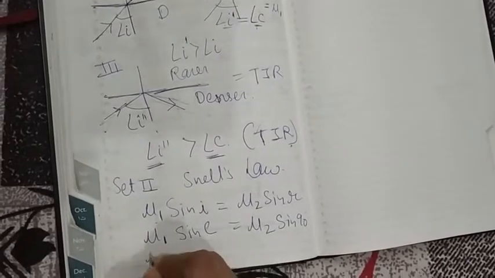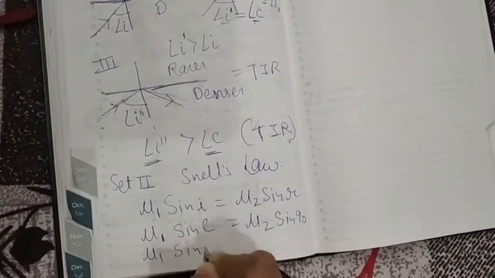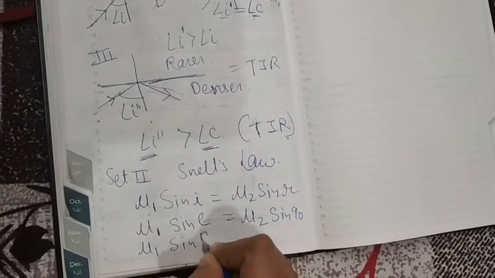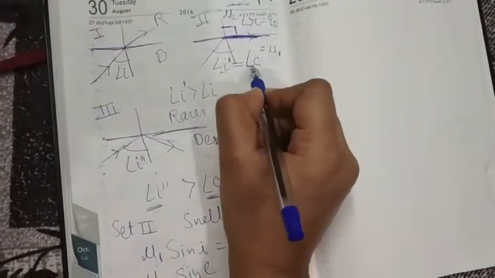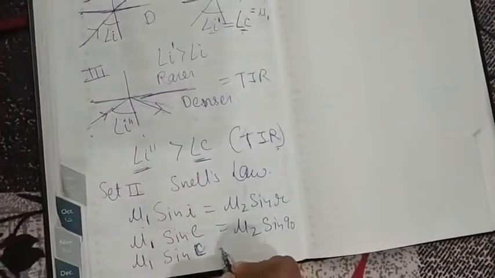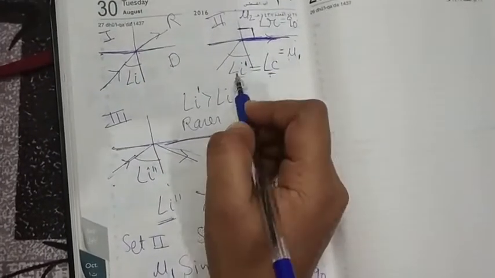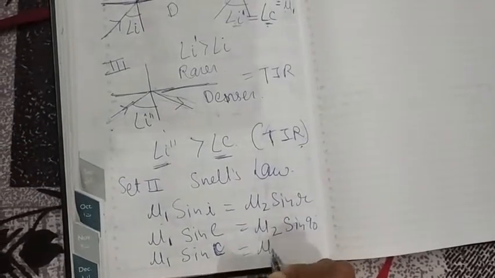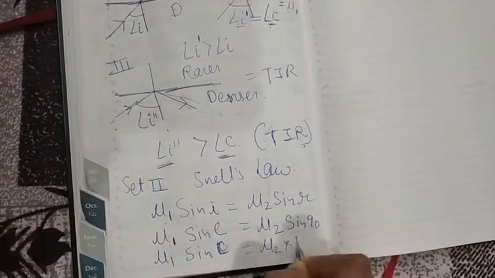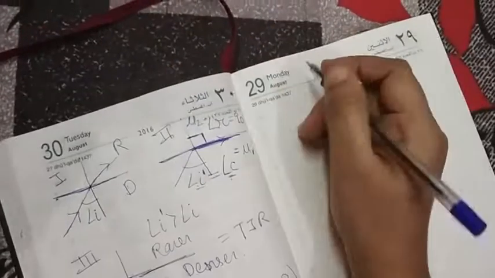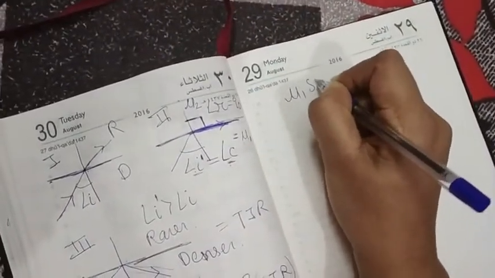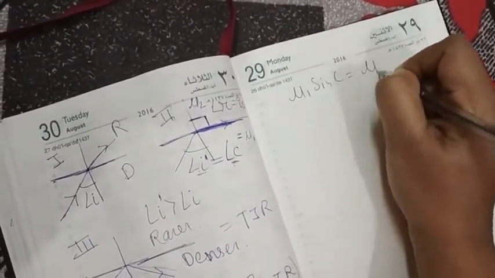So mu1 into sin C, because I is equal to C, the critical angle. We call it critical because at this particular angle of incidence we get R equal to 90. So mu2 into sin 90, which is 1. So we get mu1 into sin C is equal to mu2.